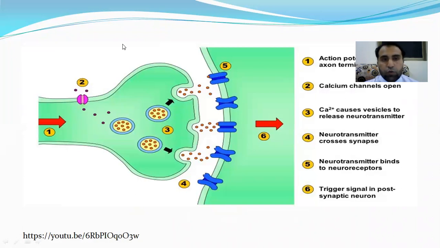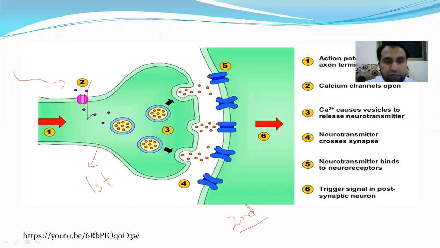All right. So first of all, let's suppose this one is the presynaptic nerve, through which impulse is coming, while this one is the postsynaptic nerve. Now let's suppose impulse is coming here. When impulse reaches here, what will happen? Specialized channels will open.